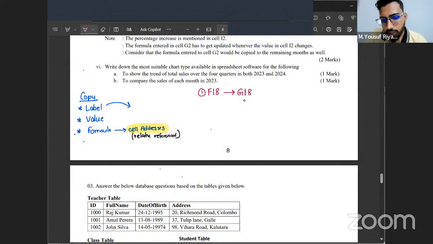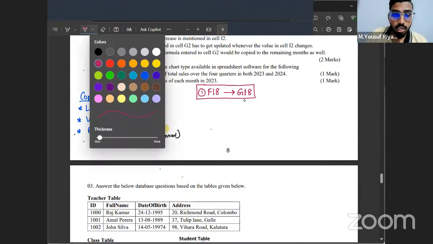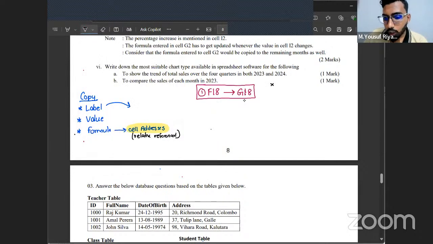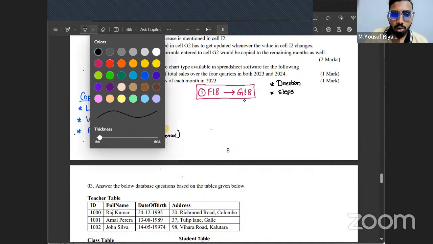So the first thing you're going to do is figure out how can I go from the copying cell to the pasting cell? How can I go from here to here? We're now going to figure out this. You have to keep in your mind how you're going to tell it, based on directions and steps. Let me tell you what I mean by that. Now, if I want to go from F18 cell to G18 cell, tell me, are there any changes in terms? When I'm going from F18 cell to G18 cell, is there a change in column?